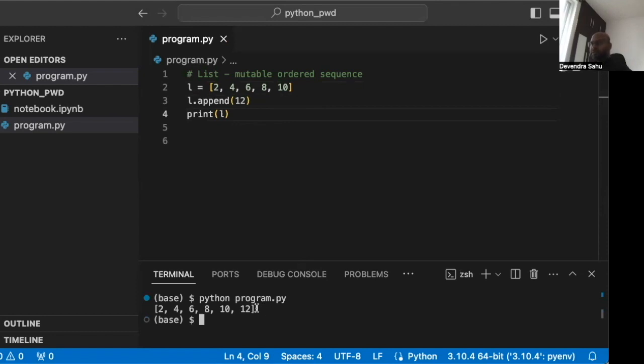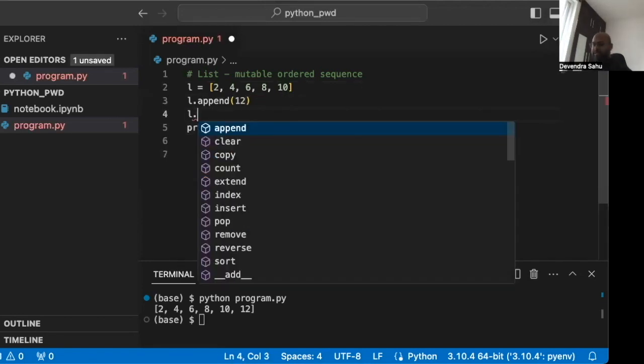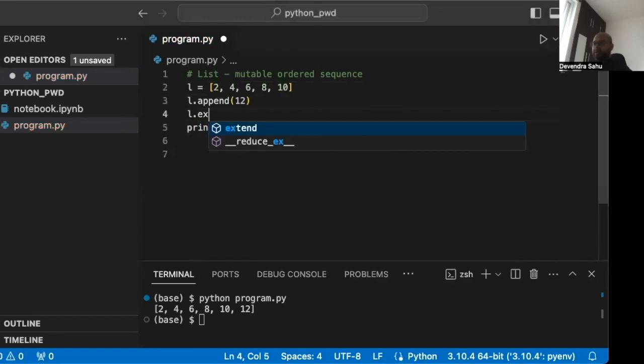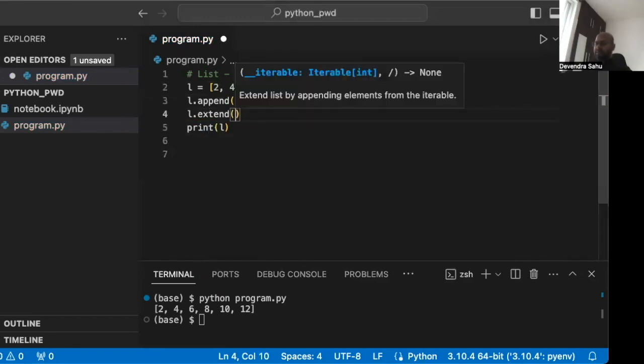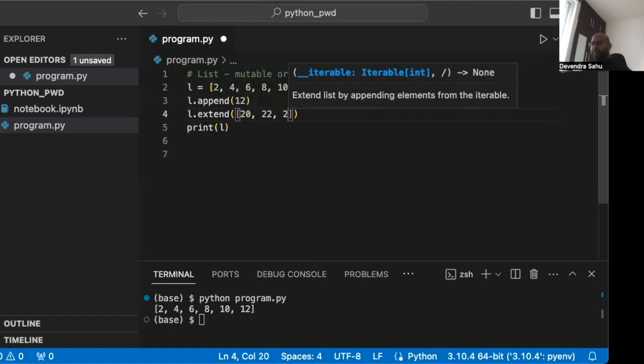So there's also a command called extend, which can add multiple items at the end. Let's see it in action. L.extend, and we can provide many items in the list. Let's say 20, 22, 24.